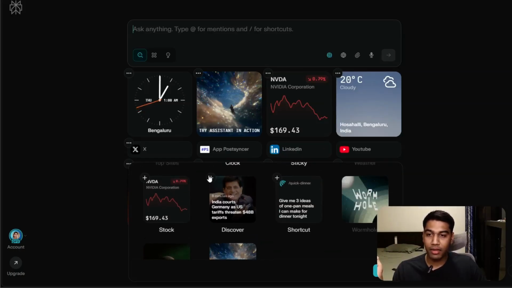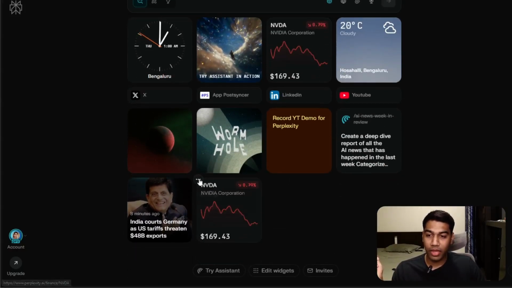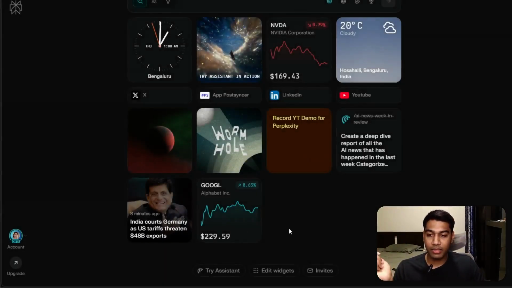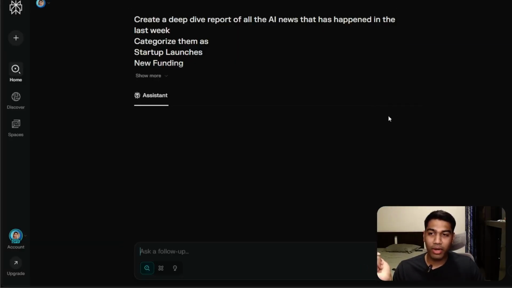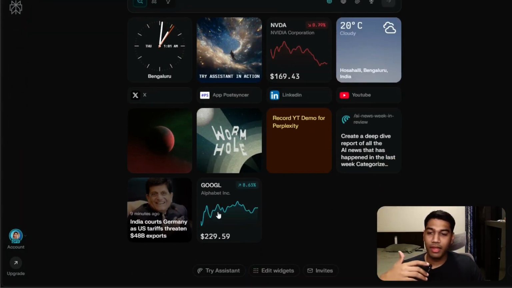You can add a news tab, so you can see the news. You have a stock option. You can obviously add multiple of them, so you have multiple widgets of the same kind. I can come here to settings and say, instead of media, I want to search Google, and I want that as a stock. The only thing is, I'm pretty sure they'll allow redragging at some point, not right now, but it's fine. And you have Google here, you have news here. You can edit it as you want.